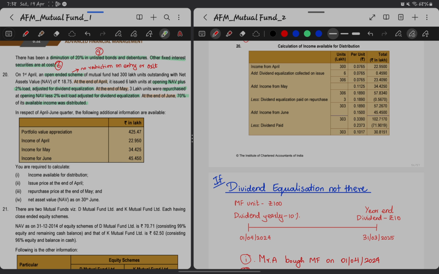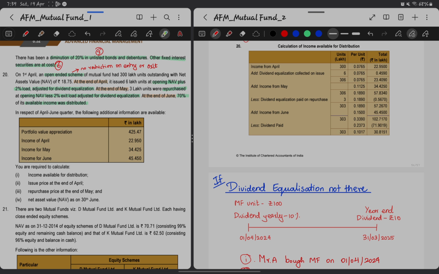There is a portfolio value appreciation, nothing but the capital appreciation. Income of April, income of May and income of June is given. We are required to calculate income available for distribution and issue price at the end of April, repurchase price at the end of May, and net asset value as on 30th June. So there are four requirements we have to calculate.